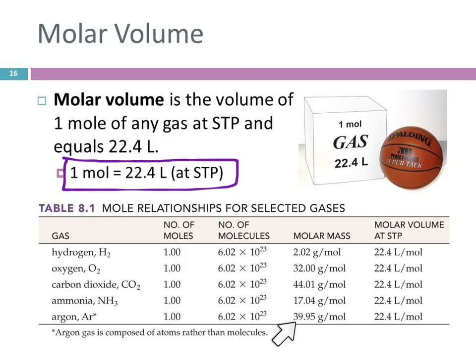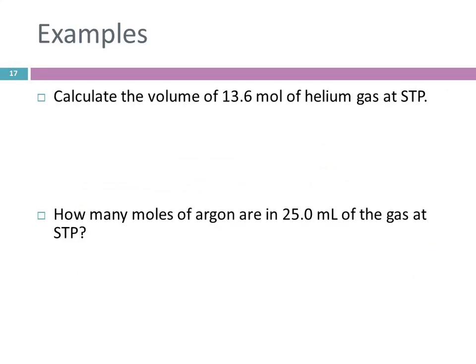Are their masses the same? No, the masses are different. The mass of hydrogen is much less than the mass of argon. So the masses are different, but the volume occupied depends only on the number of particles, and so that is the same. So we can use that 22.4 liters is equal to 1 mole as a conversion factor. So 1 mole of a gas at STP equals 22.4 liters.